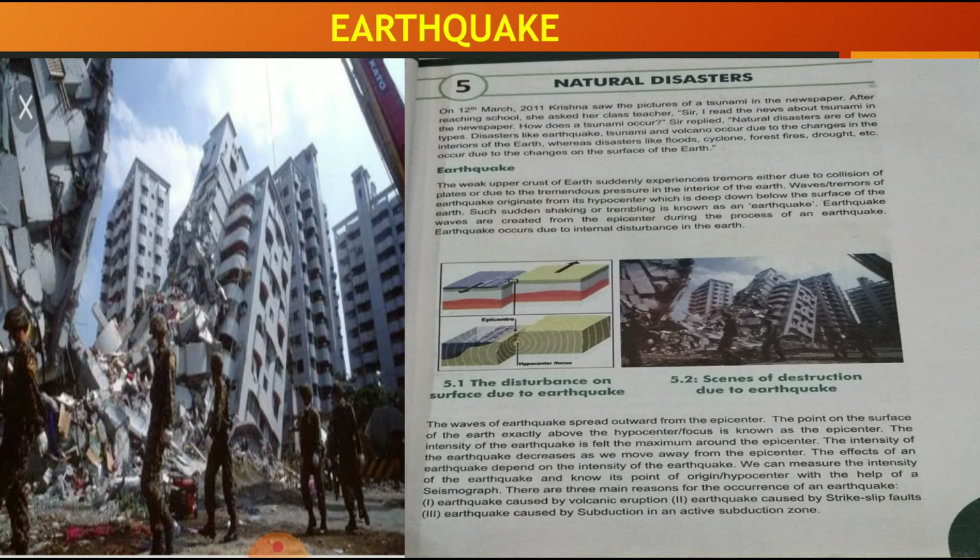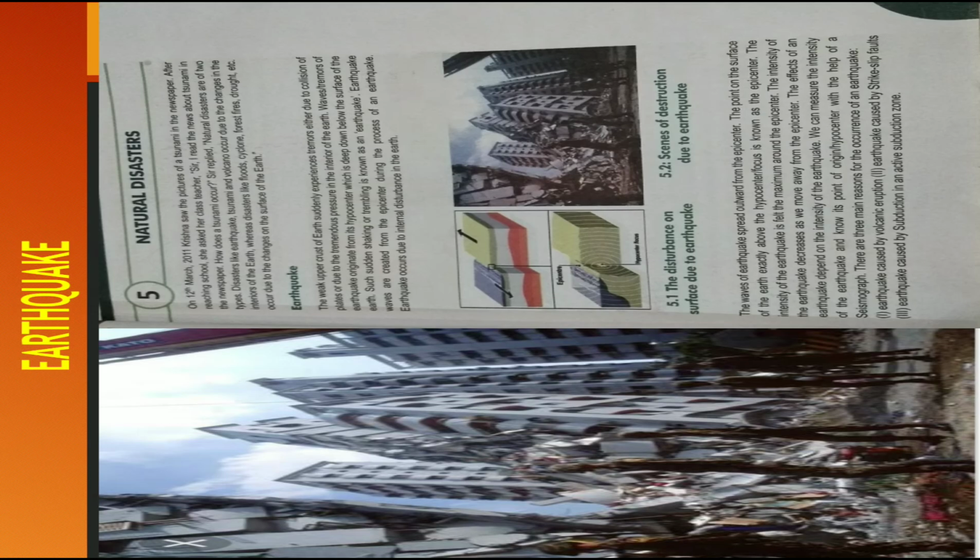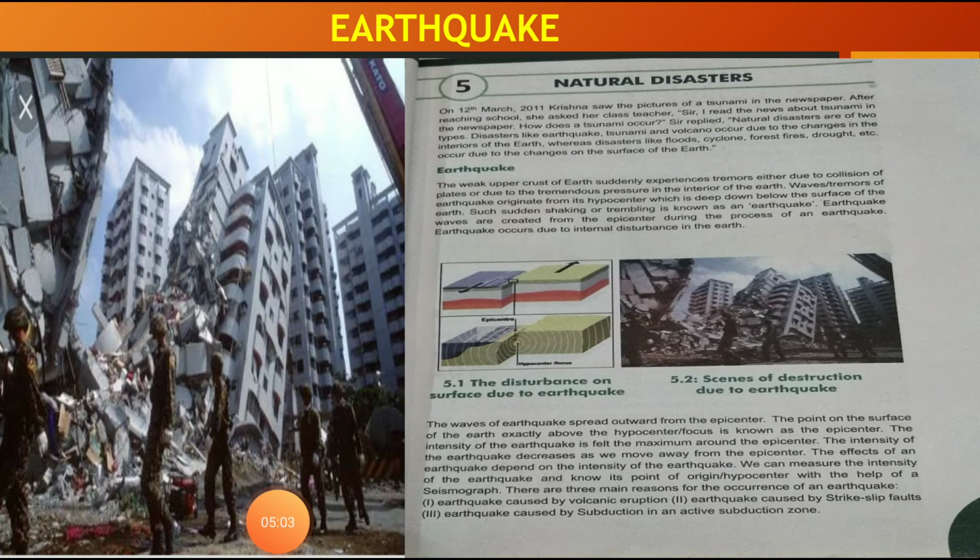Earthquakes occur due to internal disturbances in the earth. So we all know that earthquakes happen due to some internal disturbance. I told you there are tectonic movements in the plates due to shifting of the plates. Why? Because due to the potential energy or the gravitational energy force, plates have shifted inside the crust of the earth, and so we experience a shaky movement in the earth, and that is known as an earthquake.